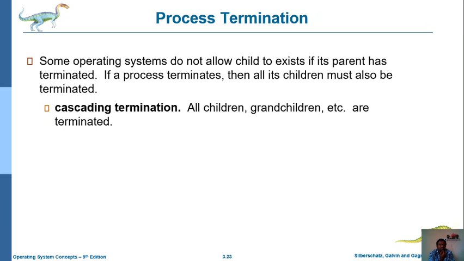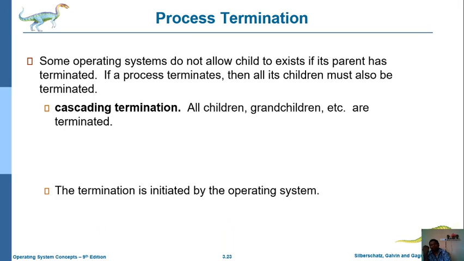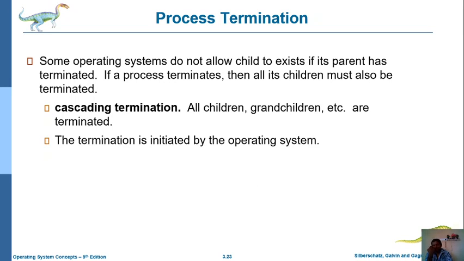So that means while we are terminating the parent node, at that situation it terminates all the children, or all the sub-parents and their leaf children. All these things will be terminated automatically. So that is nothing but cascading termination. In this process, the termination is initiated by the operating system.